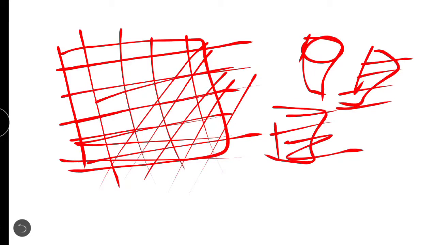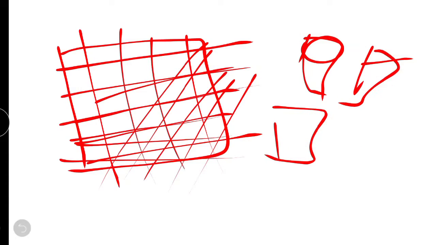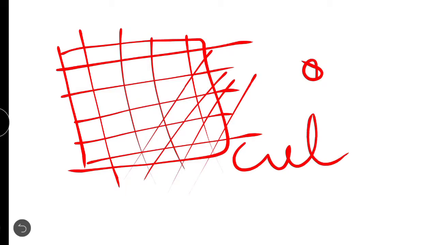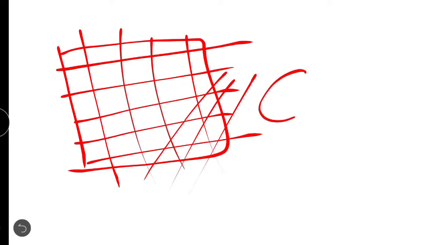This can be done multiple times, but a stage will come when you will have a piece in your hand which is not divisible, and you will be unable to make a single cut on it. That last remaining part is known as the cell.